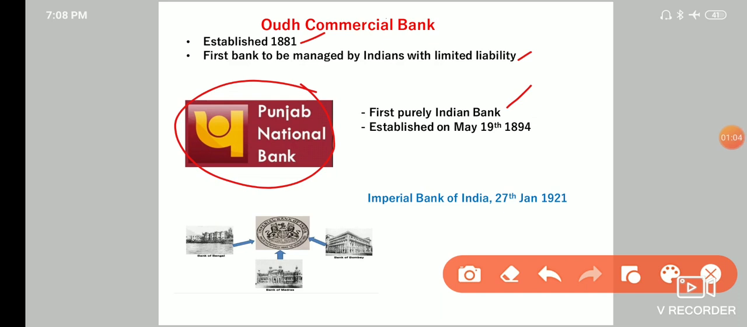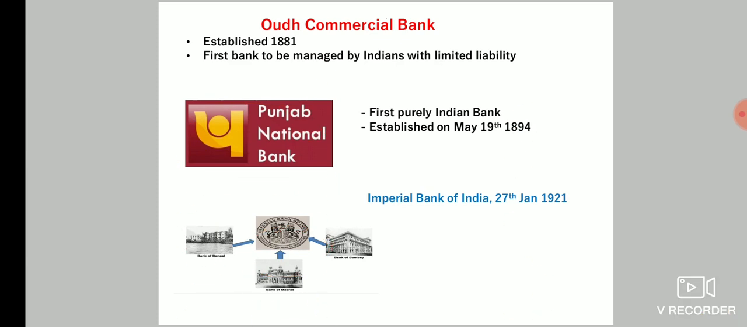And next, those three Presidency banks which were established by the company government were merged on 27 January 1921 to form the Imperial Bank of India. So those three Presidency banks were merged in 1921 to form the Imperial Bank of India.